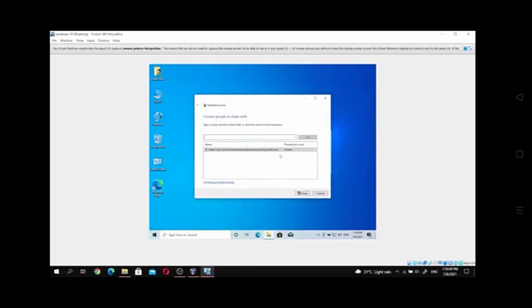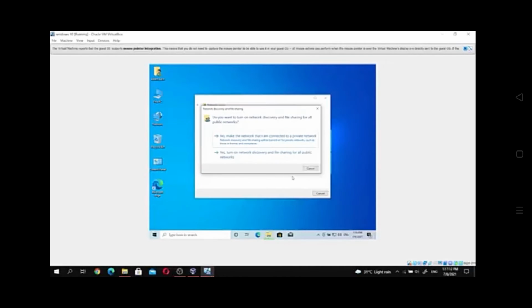This is the option to choose the people to share with in the folder. So here I will select a new user. Then I will click share. Then after that I will close the tab. So here I will click yes.